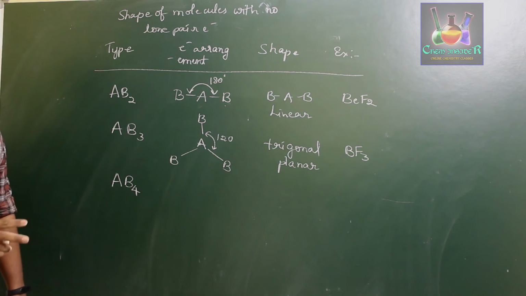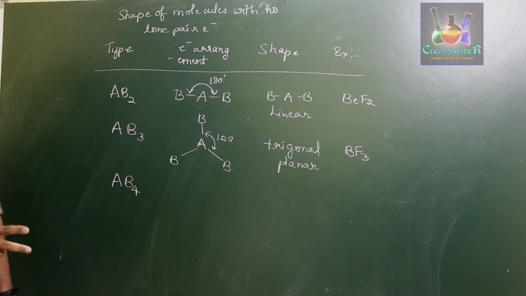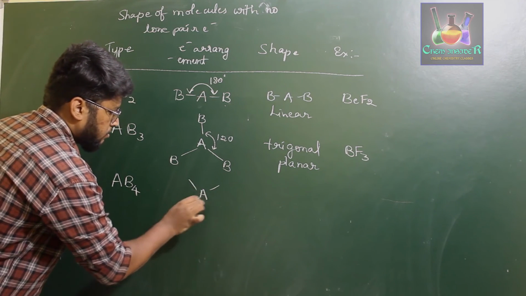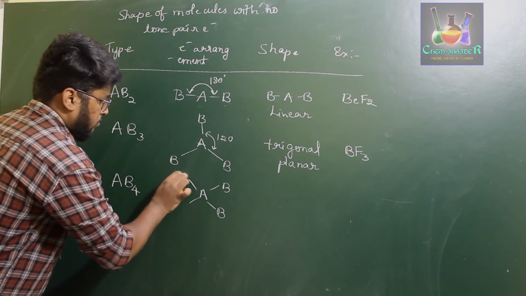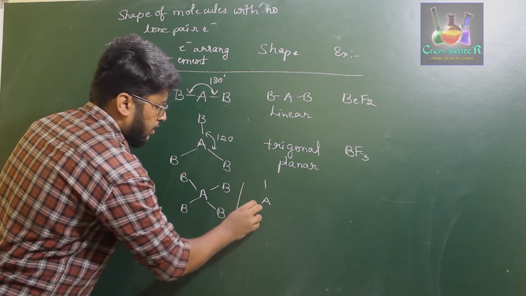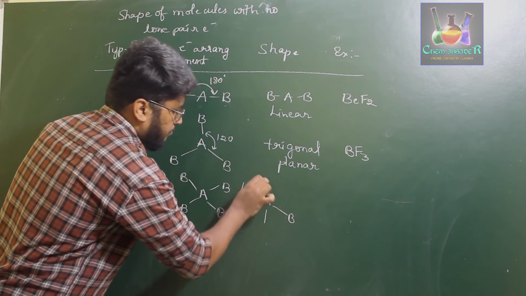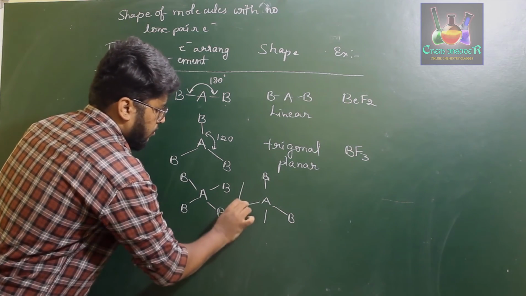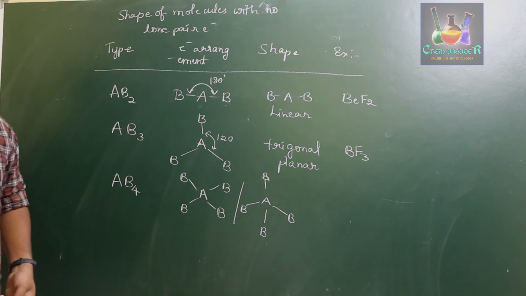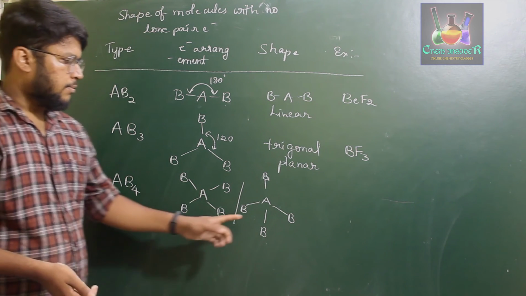there are two types of geometry possible in this case. One is placing all four in four directions, and the other one is tetrahedral geometry. The AB4 molecule shows two types of geometry. One is like this, and the other is tetrahedral geometry, that is a pyramid-type geometry. Even though this diagram on the plane is not the same, if you consider the example of the methane molecule, it will be of this type of geometry.